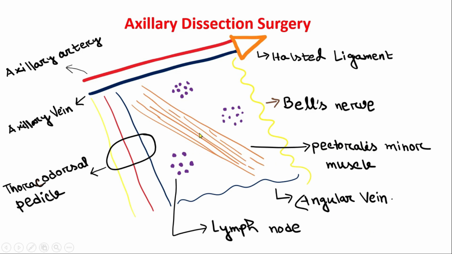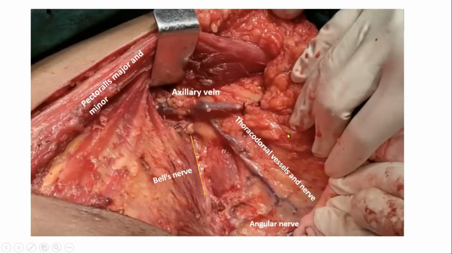So when we retract the pectoralis minor muscle, there are three levels of lymph nodes, and we need to remove them accordingly. So here is the picture. We have retracted the pectoralis major and minor muscle by a retractor, and there is the axillary vein, and deep to the axillary vein there is the axillary artery. This is the thoracodorsal vessels and nerve, meaning the thoracodorsal pedicle, and here is Bell's nerve, and these are the angular veins. So in this space, level 1, 2, and 3 lymph nodes are removed.